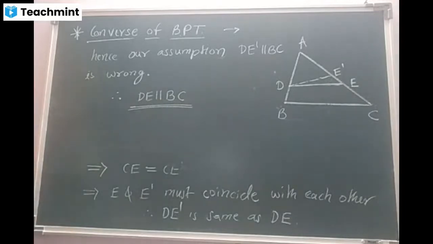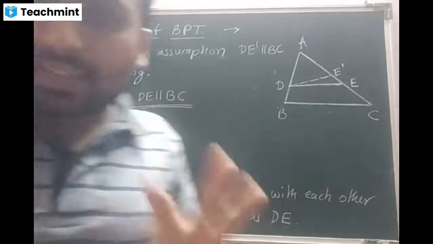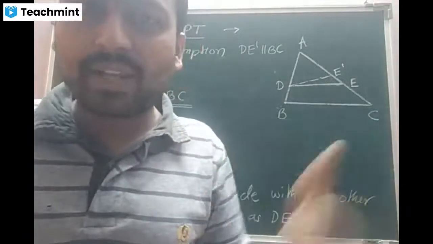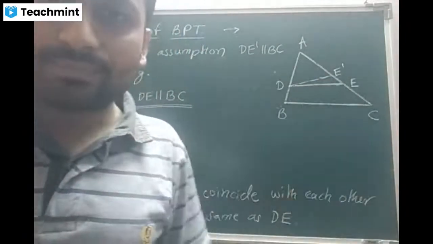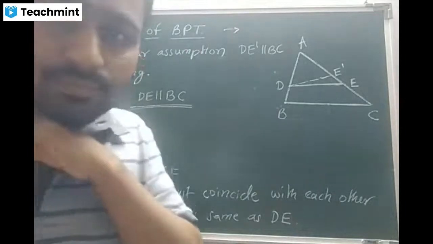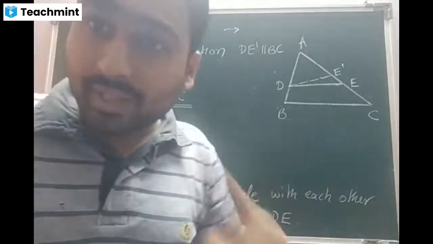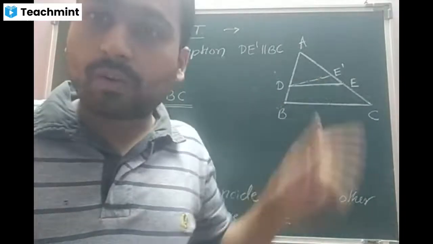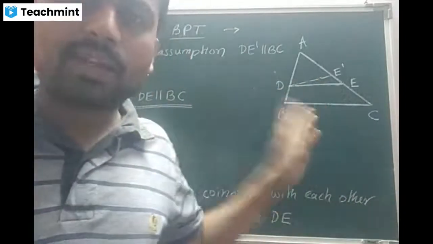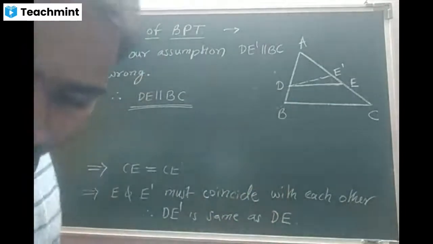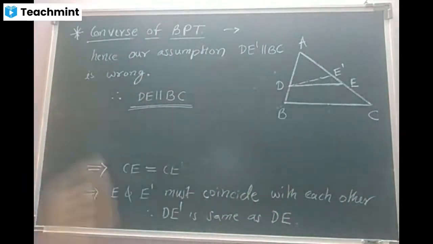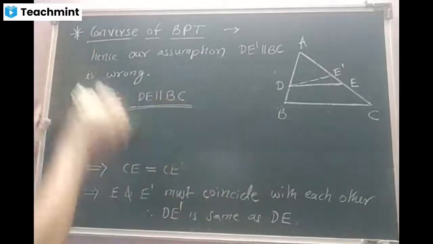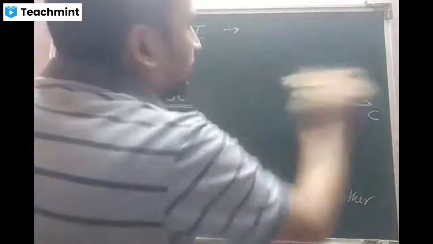So students, I think you understood. Here also the contradiction method plays a very important role. Am I right, beta? If you recall beta, in circles also, we have solved one of the questions connected to the contradiction method. The same concept is applied here also. Okay, beta? Shall I erase, students?